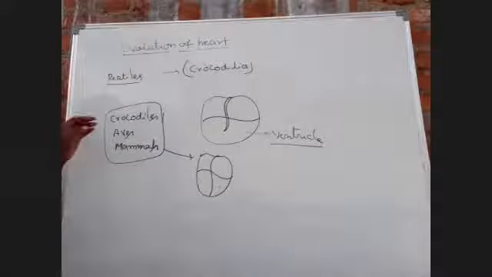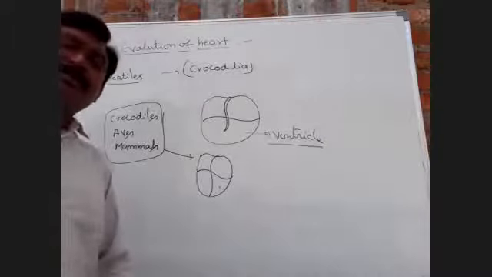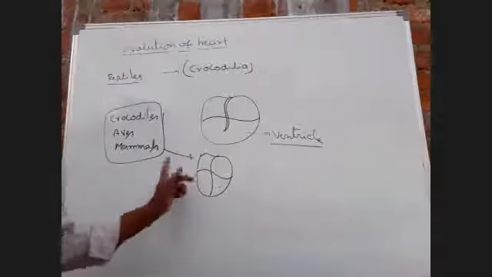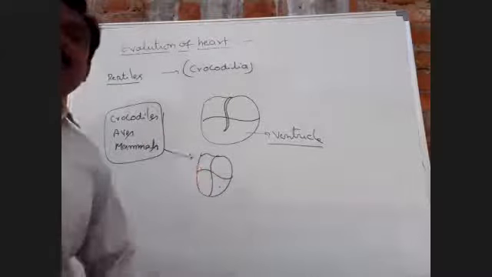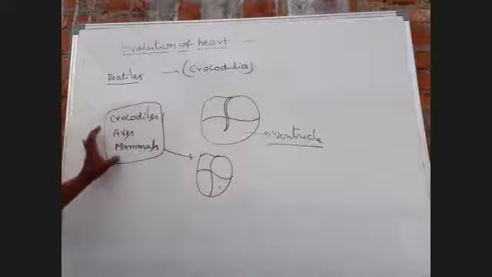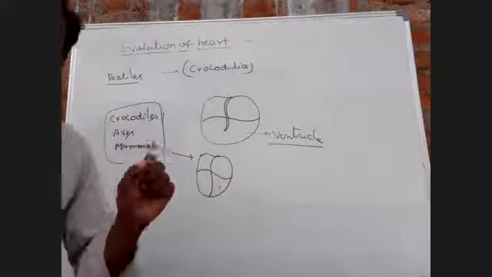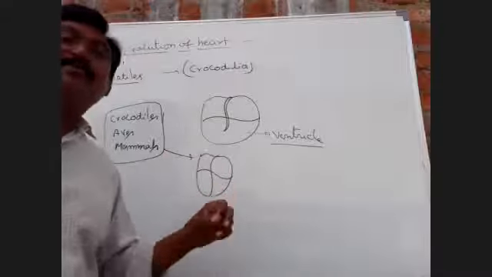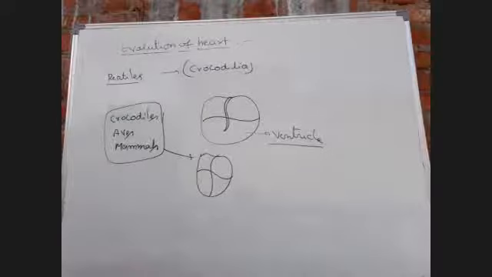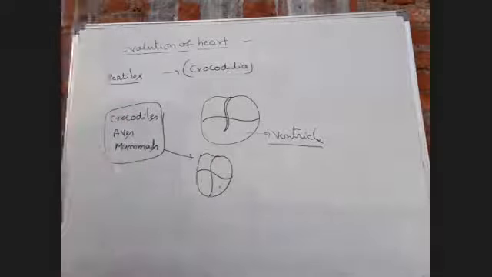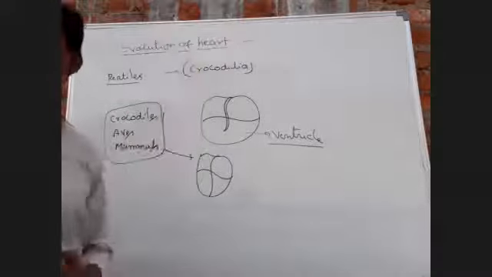This completely divided four-chambered heart facilitates complete double circulation. So in crocodiles, aves and mammals, complete double circulation is present. This is most important to remember. So this is the evolution of the heart.